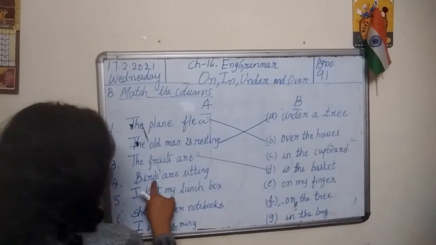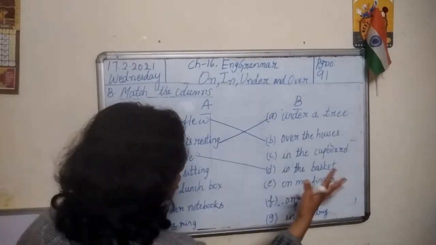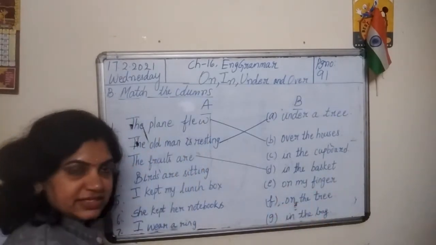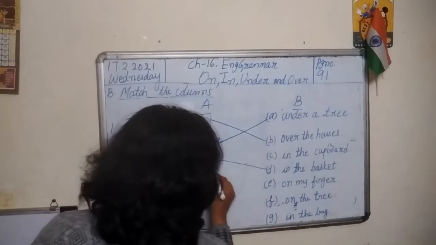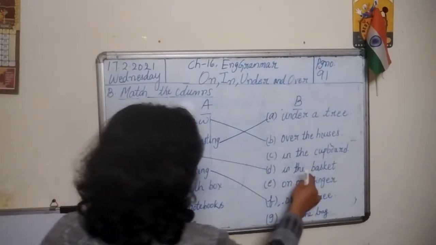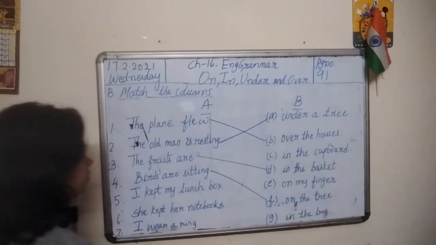Then number 4. Birds are sitting. Birds are sitting in the cupboard? No. On my finger? No. On the tree? Yes. Birds are sitting on the tree. So this is right. The fruits are in the basket. Birds are sitting on the tree.